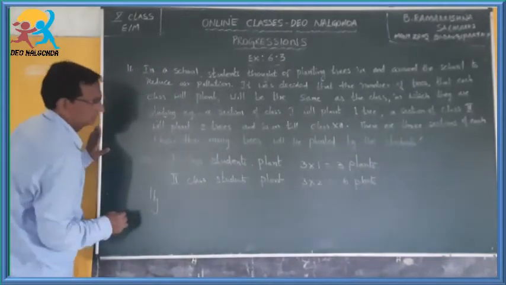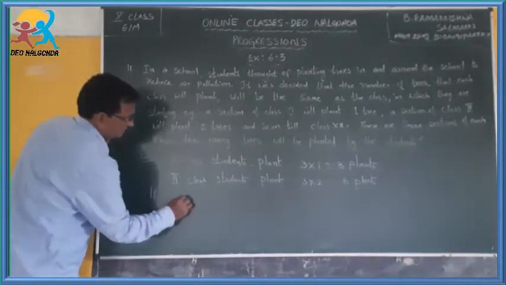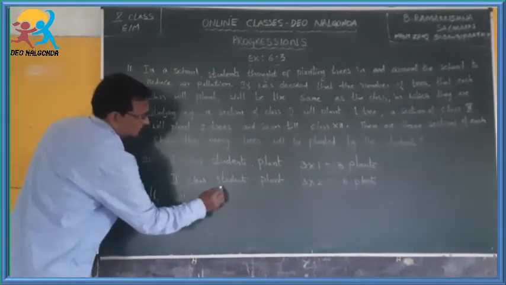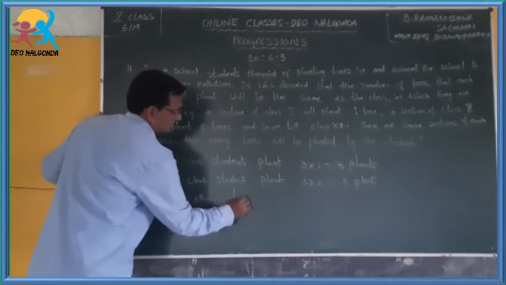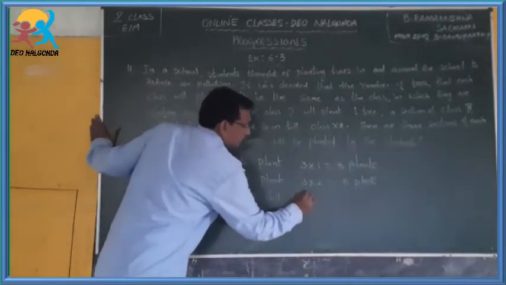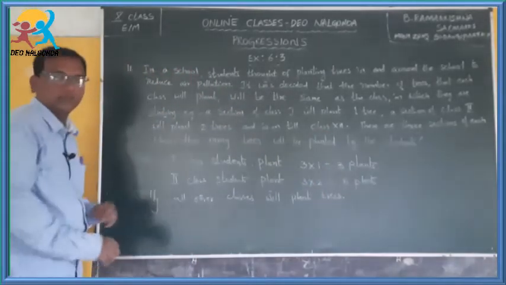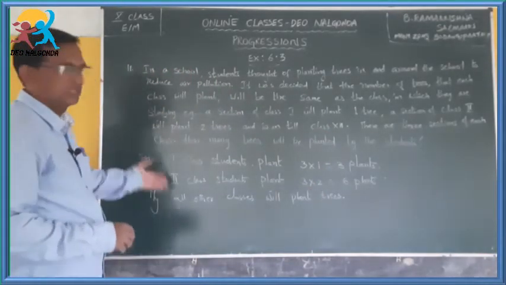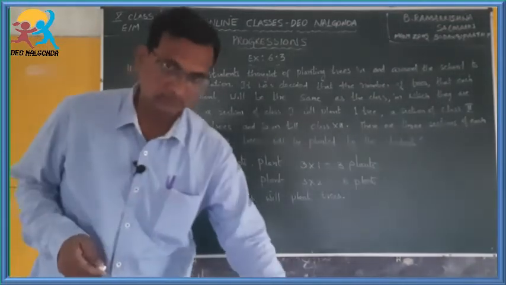Similarly, all other classes will plant trees. If you understand this, we can write the arithmetic progression.